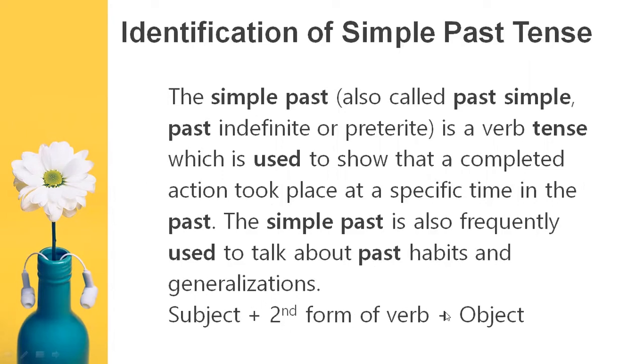The sentence structure of simple past tense is subject plus second form of verb and object. This is very important. You should keep it in your mind that there are no helping verbs or auxiliary verbs in the simple past or past indefinite tense. So the main three parts of the sentence are subject, second form of verb and object.